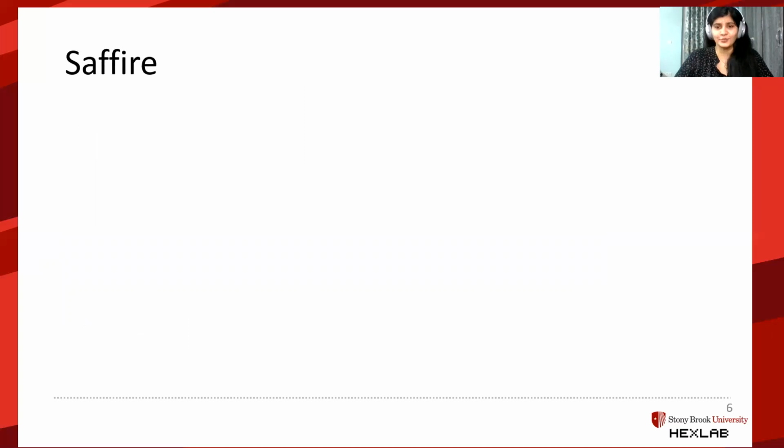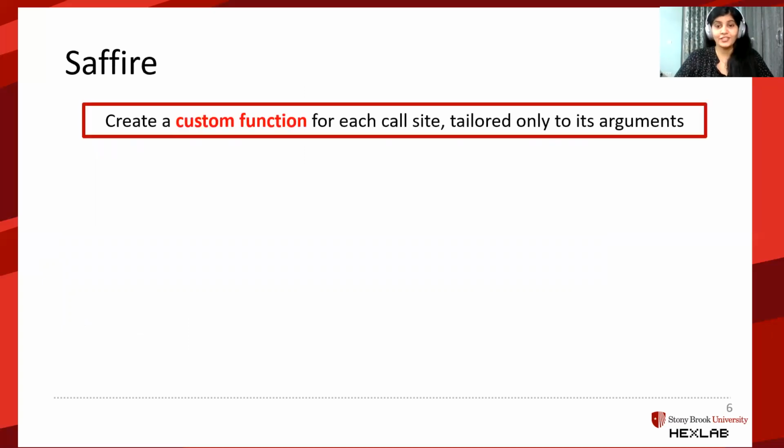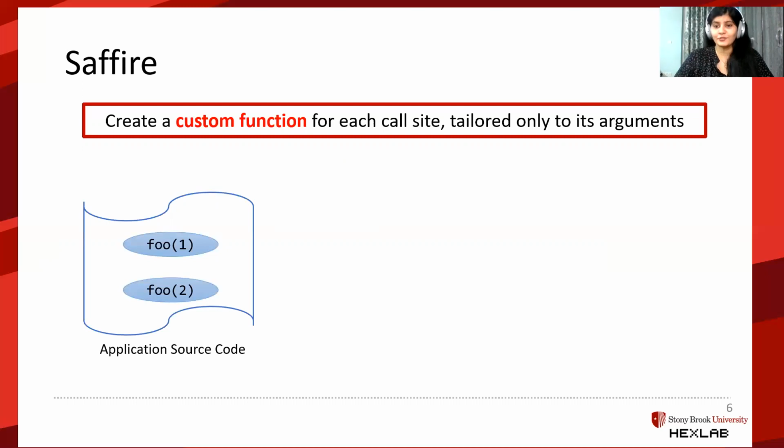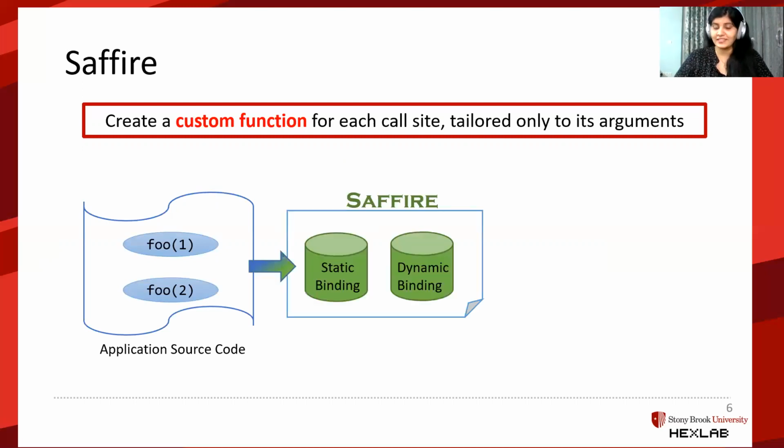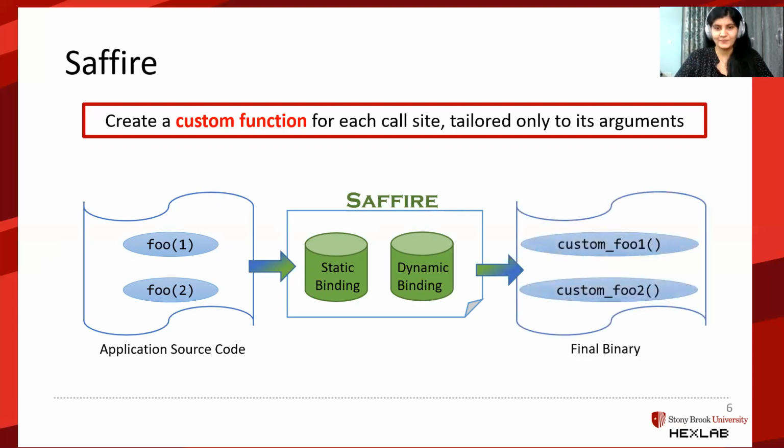This brings us to our tool, Saffire, which in a nutshell creates a custom function for each call site that is tailored only to the arguments for it. The application source with two instances of function foo would go through our tool and its two phases, static and dynamic binding, which we will learn about next, and Saffire transforms the call instructions to call specialized functions.